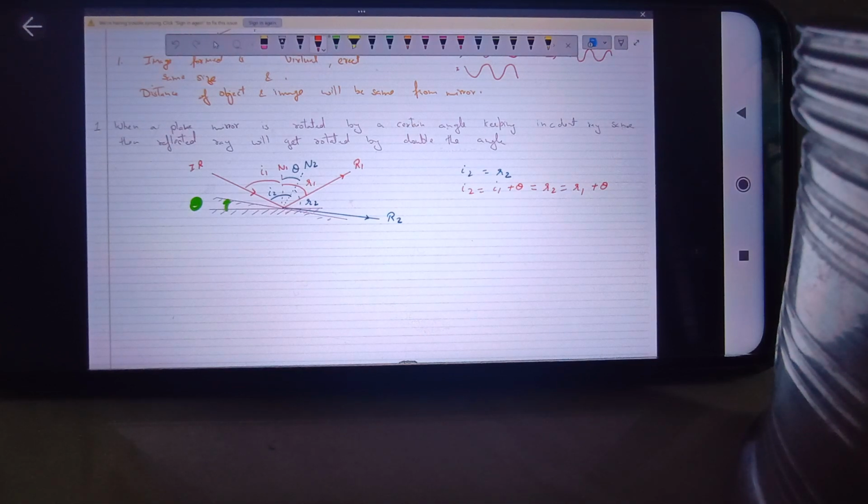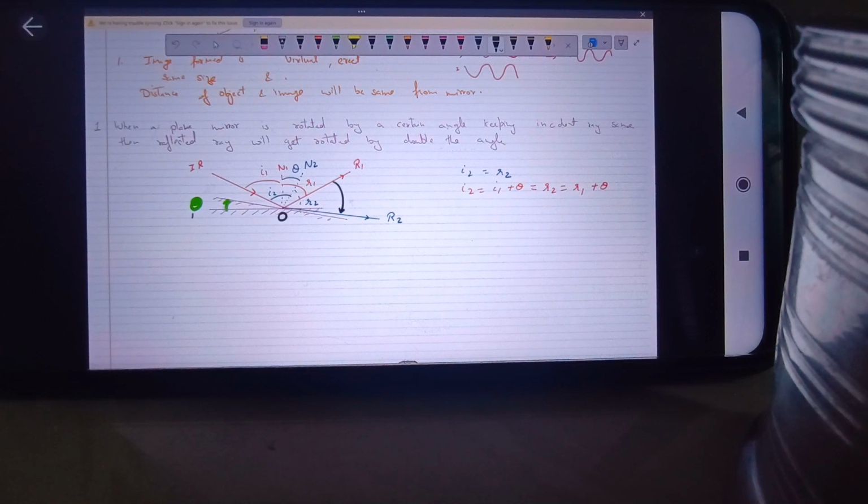Correct? Okay. So now we are interested to find out by how much angle the reflected ray will get turned. This is what we are interested to find out. Say O is a point where the rotation happens. Which point, below? Ma'am, after the I2 point. Okay.